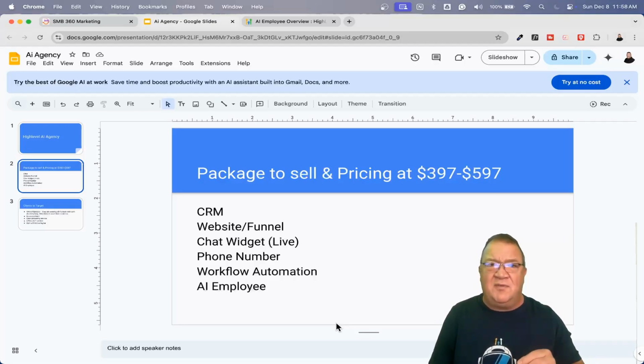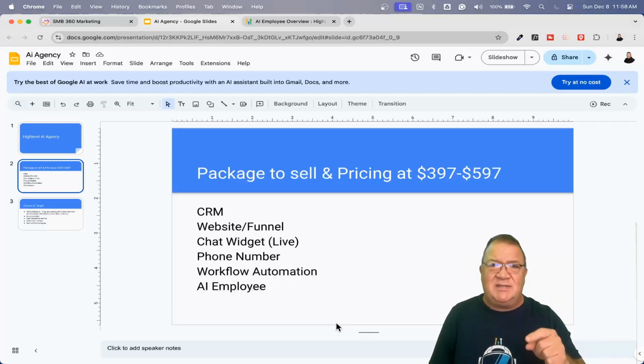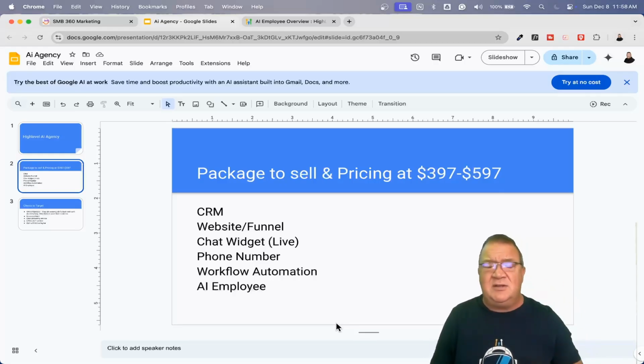Now, a lot of these workflow automations, I'm going to give a link in the video description. I have a ton of snapshots that I offer for free, depending upon which type of industry you're going after, or if you're looking to sell reputation management, or even using the missed call text back feature. I've got snapshots that I offer for free for all of that. I'm going to leave a link in the description below for you to download that from my community, which is absolutely free. These workflow automations, you don't have to build them. They're already built. You just have to install the snapshot and then copy those workflows into whatever sub account you want.